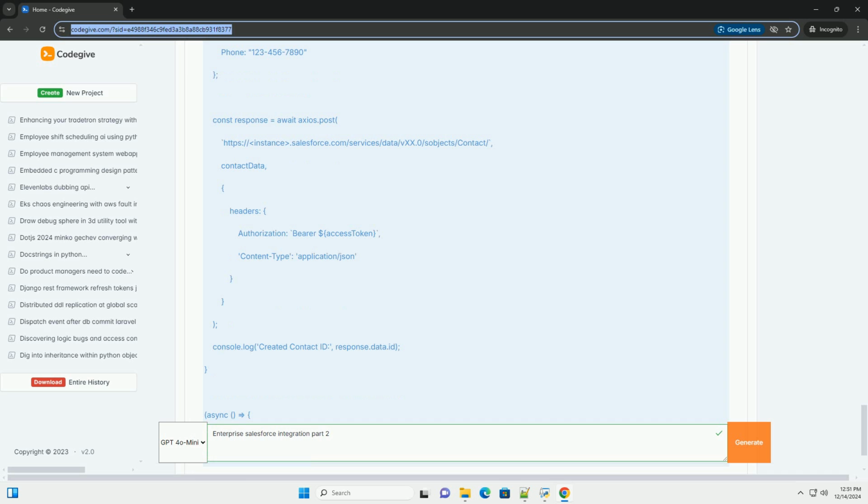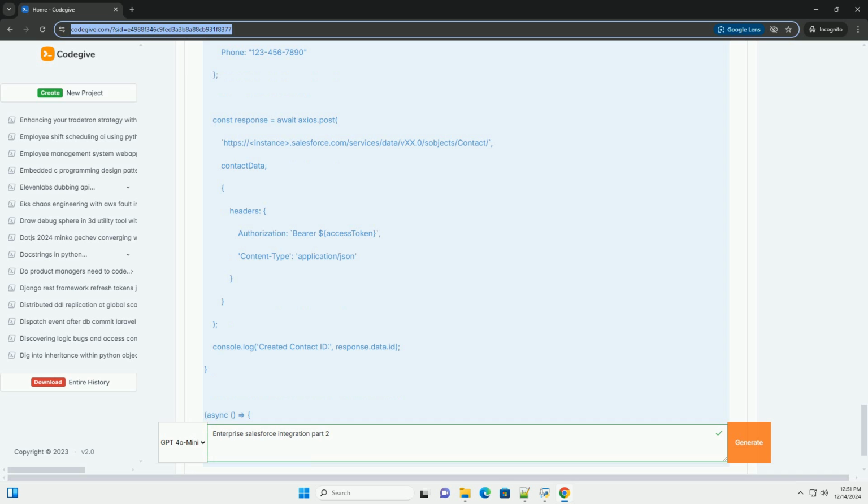Step 2. Obtain access token. You will need an access token to authenticate your API requests. You can use Postman to perform the OAuth 2.0 resource owner password credentials flow. 1. Open Postman. 2. Create a new POST request to the token endpoint: https://login.salesforce.com/services/oauth2/token. 3. In the body of the request, select x-www-form-urlencoded and add the following parameters.